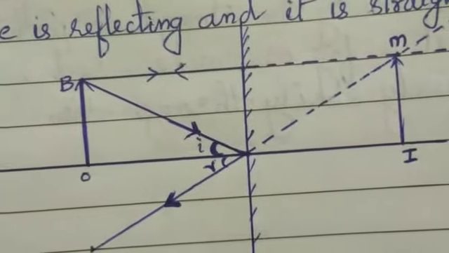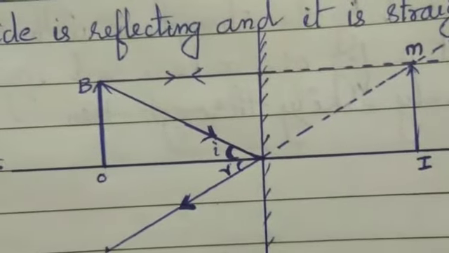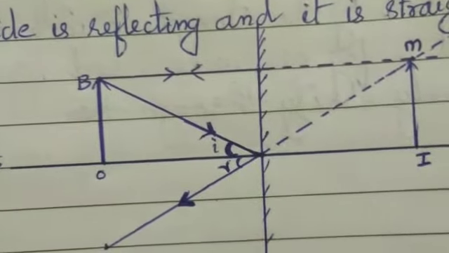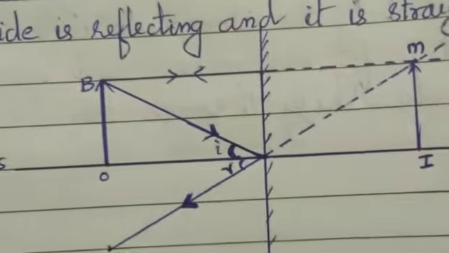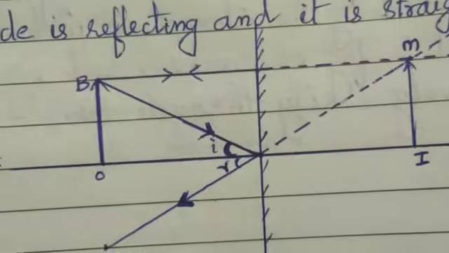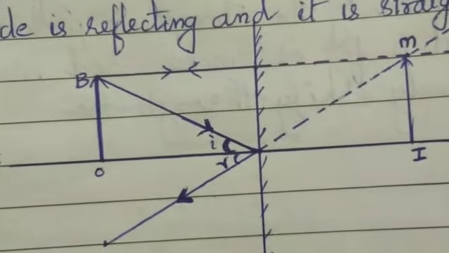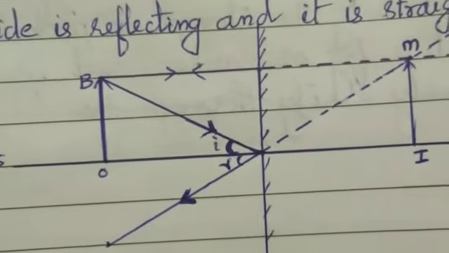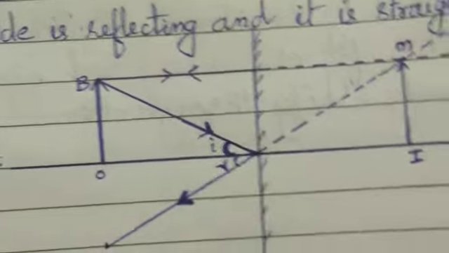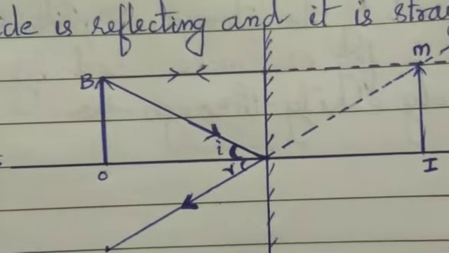A real image always forms in front of the mirror and is always formed through the convergence of the reflected rays. But in the case of a virtual image, the reflected rays appear to diverge from a point at the back side of the mirror. So that kind of image is known as a virtual image.